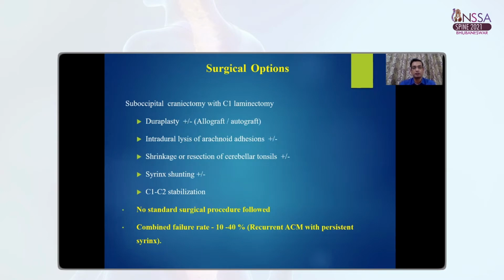There are various surgical options to treat the Chiari malformation, like suboccipital craniectomy with C1 laminectomy with or without duroplasty, intradural lysis of arachnoid adhesions, shrinkage or resection of the cerebellar tonsils, and syrinx shunting. If the patient has associated atlantoaxial dislocation, then C1, C2 fixation can be performed. No standard surgical procedure is followed, and the combined failure rate is around 10 to 40% over a follow-up period of 10 years.